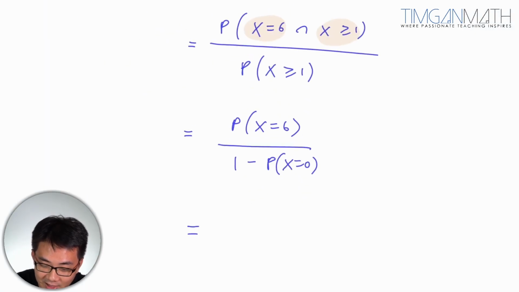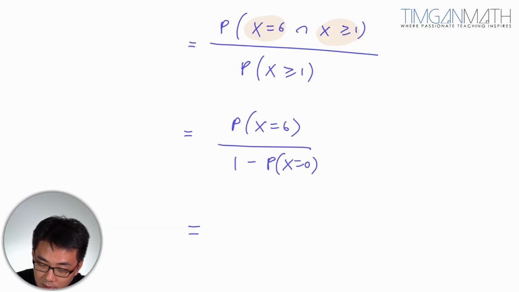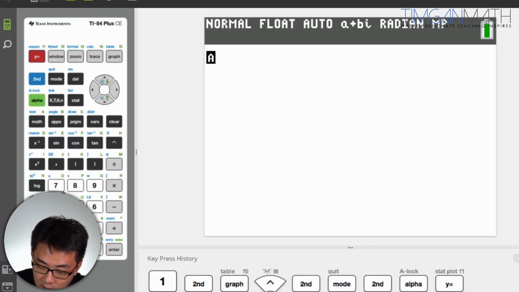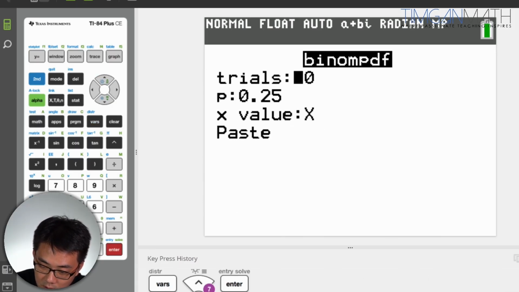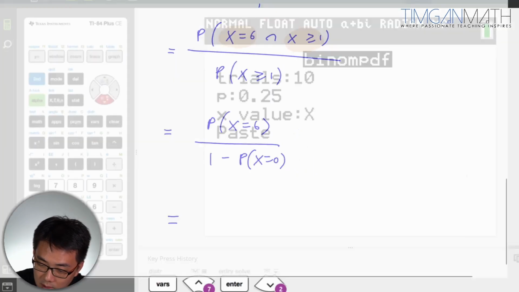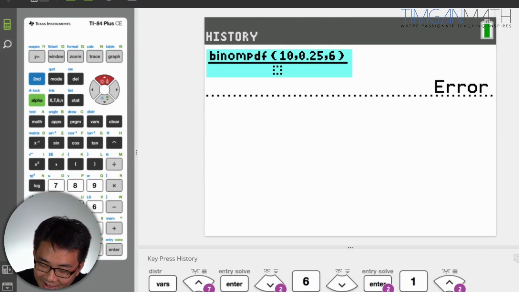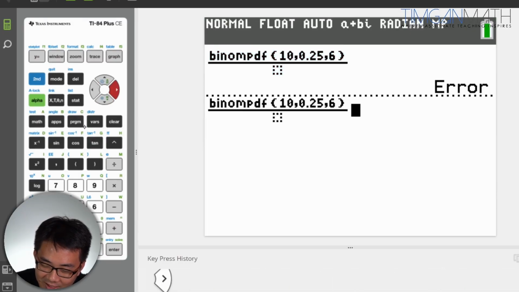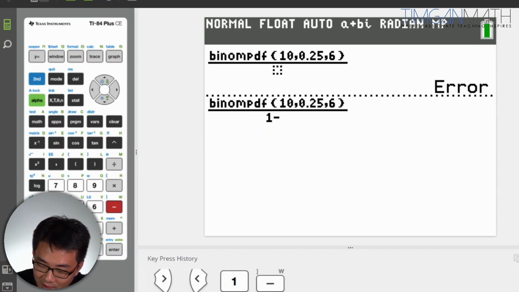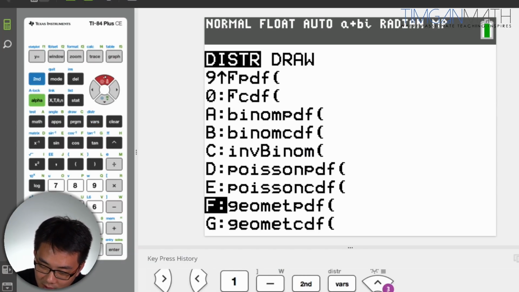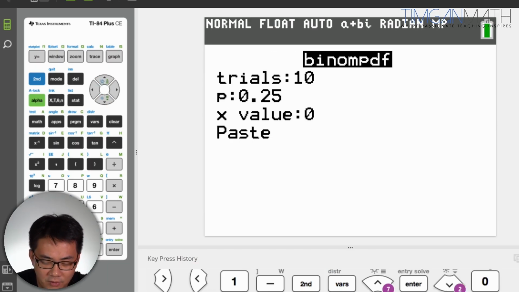Then what we do is key into the calculator. The top part is P(X = 6), so it's binomial PDF with trials 10, probability 0.25, and X as 6. Enter. For the bottom, 1 minus P(X = 0), we could also use binomial PDF and put 0. Or you could just use 0.75 to the power of 10 as well.